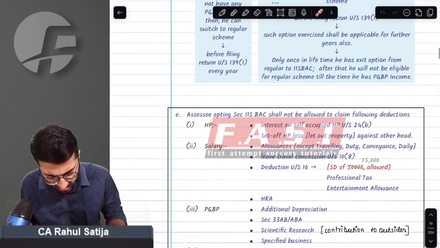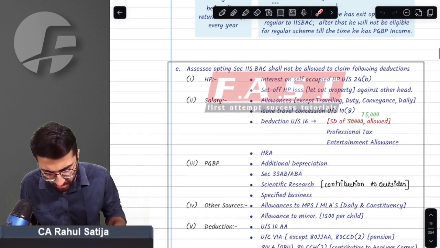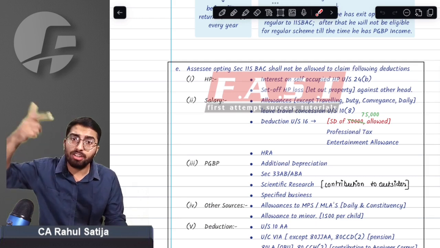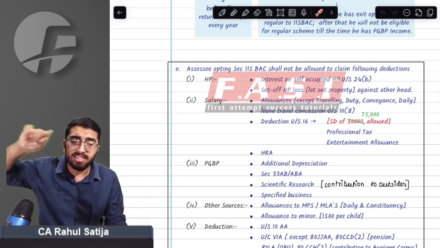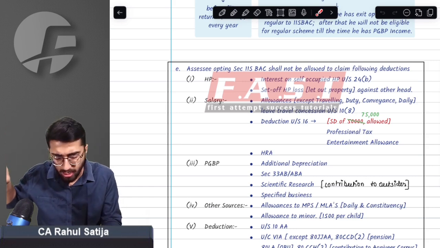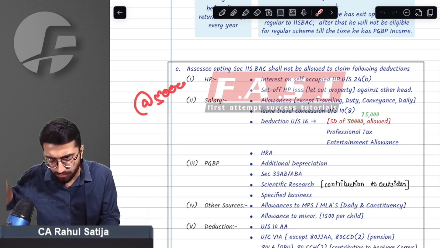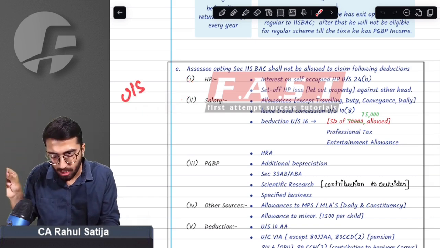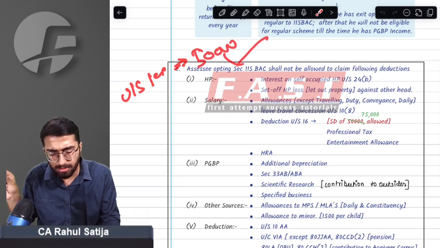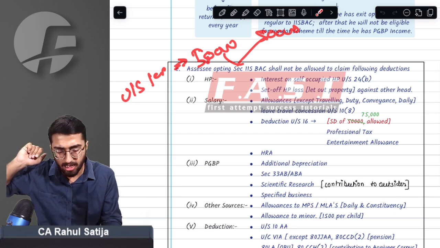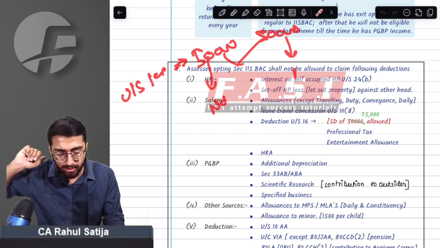Do we have any amendments? Sir, we do not have any amendments. Yes, sir, we do have. Remember, under section 115 BAC, a salaried employee was also entitled to a standard deduction of 50,000. This standard deduction under section 16 for a salaried employee was allowed at 50,000 rupees under both the regimes previously, under the normal regime and under the new tax regime also.